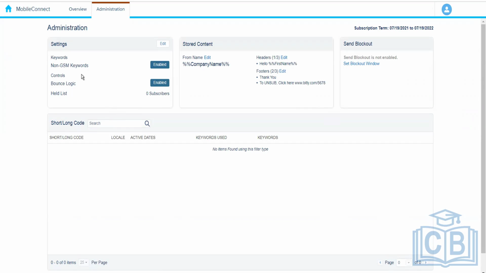In the administration, we have first of all the settings. Settings tell us whether you have enabled the non-JSON keywords or not. And then we have controls like bounce logic and held list. So what does it do?